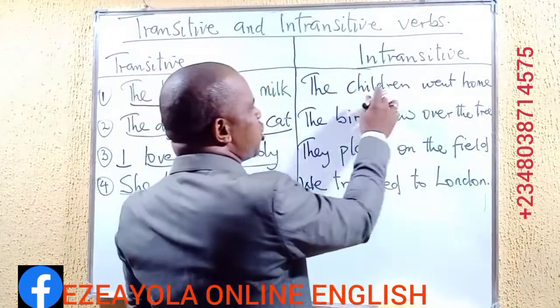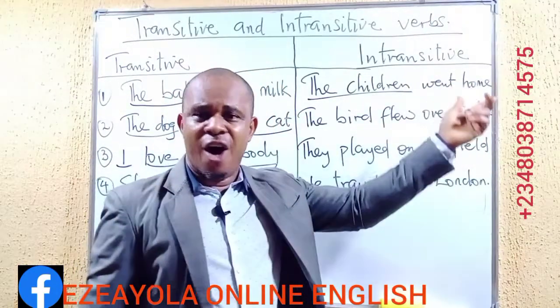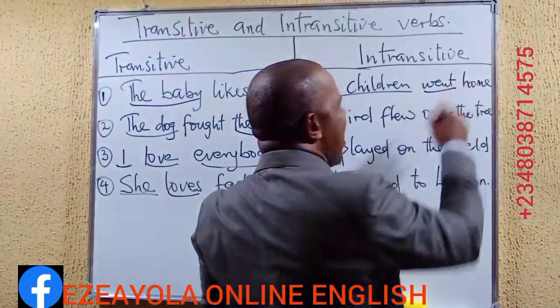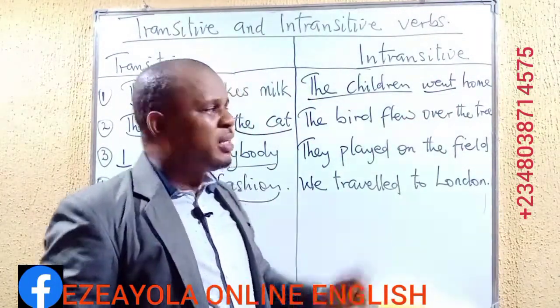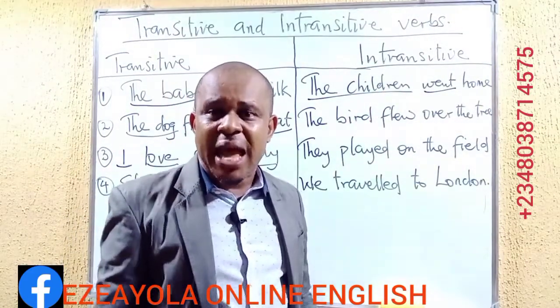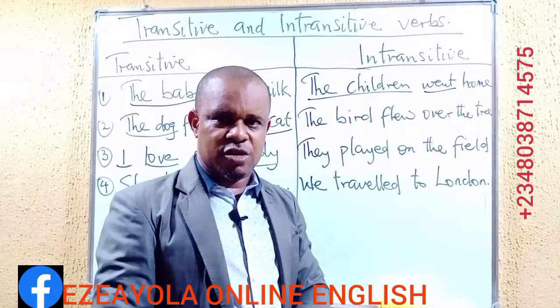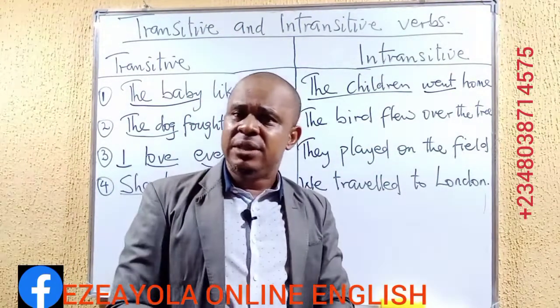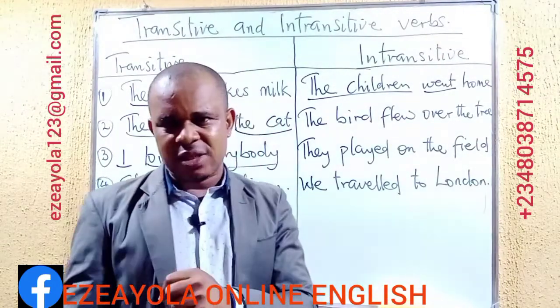We have the children. That's the subject. The children went home. Now, we have went here, which is a verb. The children went, okay? Do you know that we could say the children went and we stop there? Does the expression make meaning? Of course it does. The children, what about them? Did they go? Of course they went. The children went, all right?